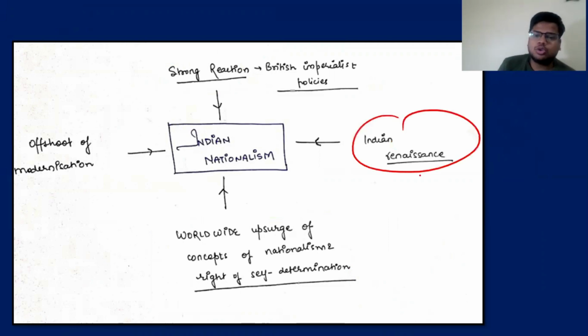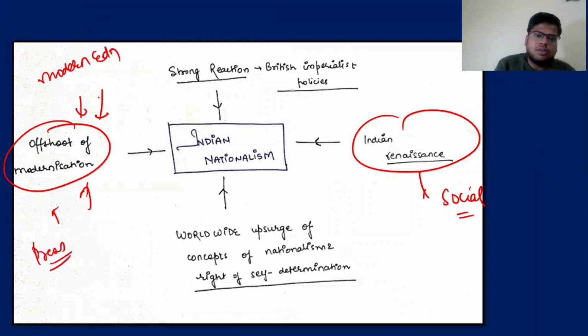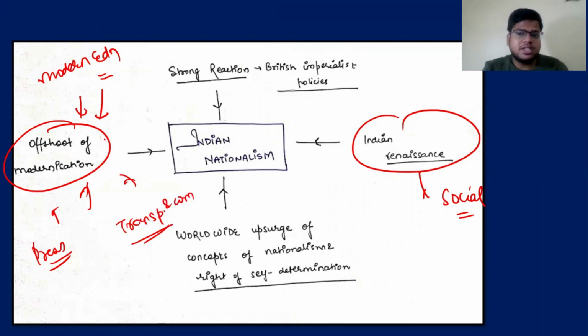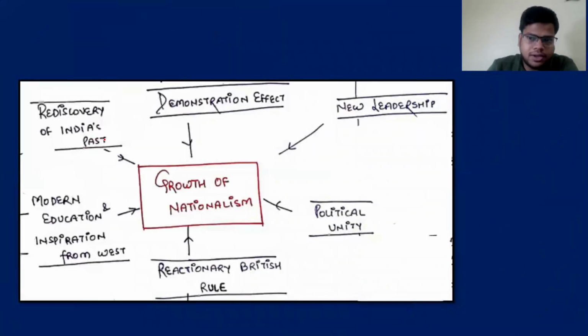Then the Indian Renaissance, the socio-cultural reform movements, have also given a lot of unity, as cultural roots, for example, that we are together. It is the British who have taken over us. And it was also the offshoot of the modernism given by the Britishers, whether it was modern education, the press, or transportation and communication. Because now people from one part of India can travel to another part of India, and when they travel, obviously it will create some bonds of fraternity.